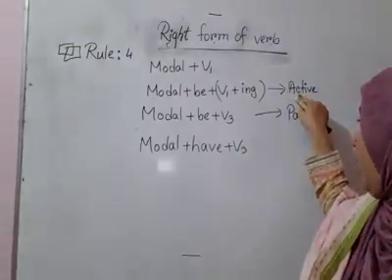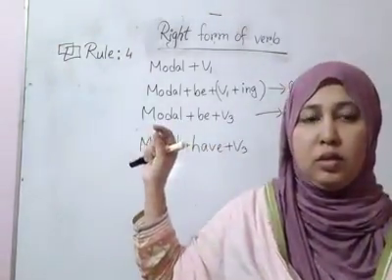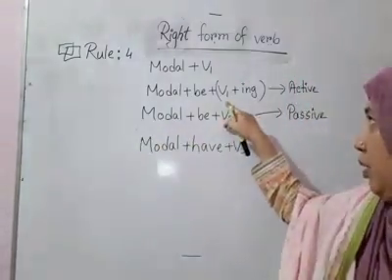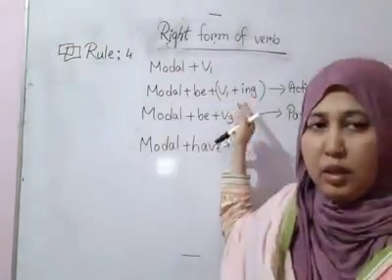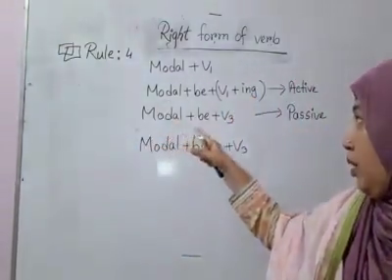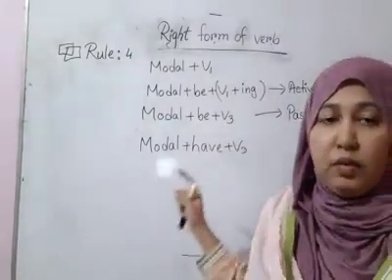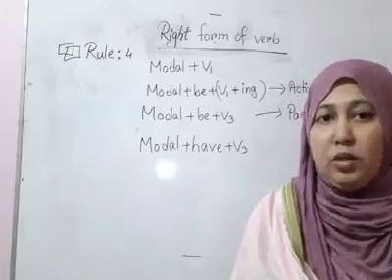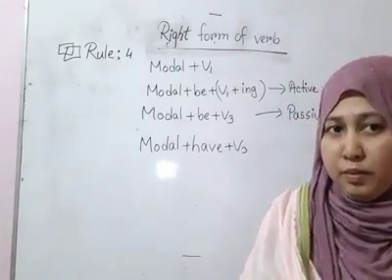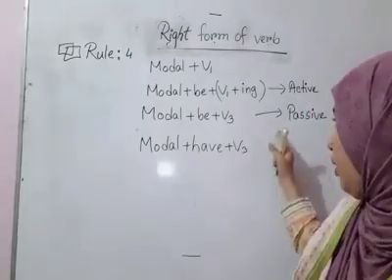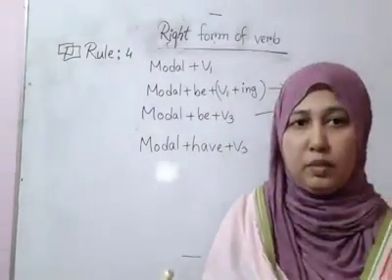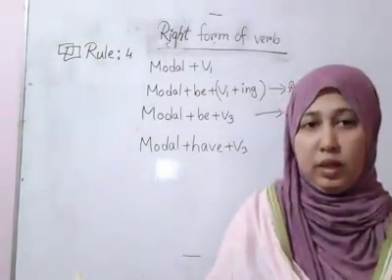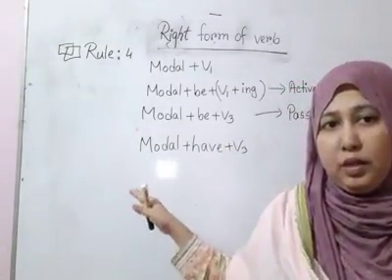In case of active voice, if the sentence pattern is in active form, then the verb should be like V1 plus ing. And if the sentence pattern is in passive form, if you understand that the sentence is passive, then your verb will be V3, that is past participle form. Okay, when we go to an example, then it will be very clear to you, I think.